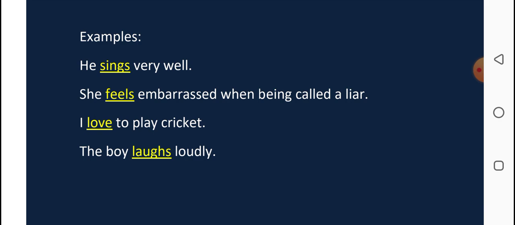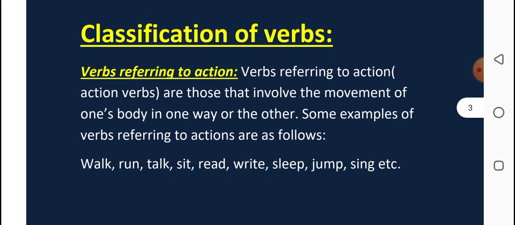Here we are not talking about noun, pronoun or types like this. We're just talking about the subject. So what is the subject here in the first sentence? That is he. He sings very well. She feels embarrassed. I love to play cricket. The boy laughs loudly. So the words which are highlighted here, beta, are underlined here. They are called what? Definitely, beta, they are known as verbs. Let's talk about the classification of verbs.